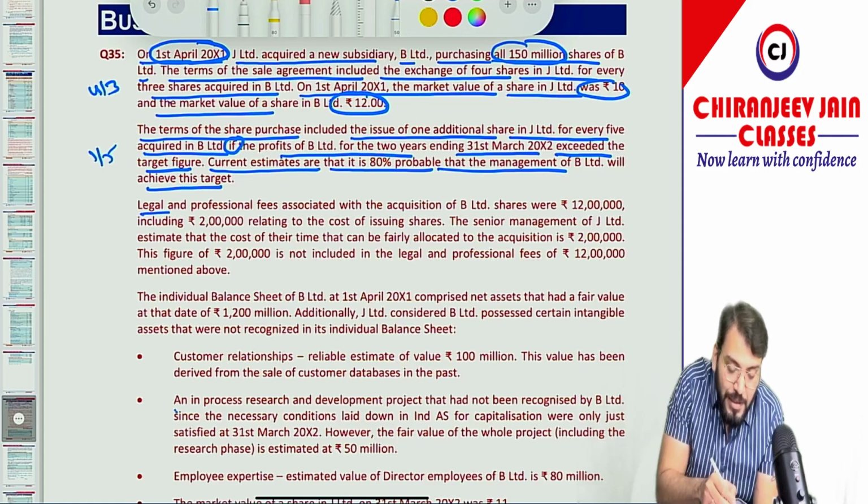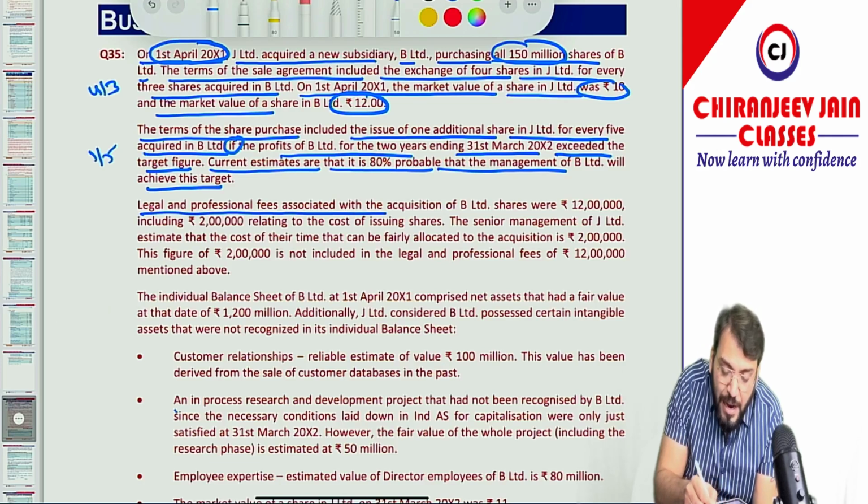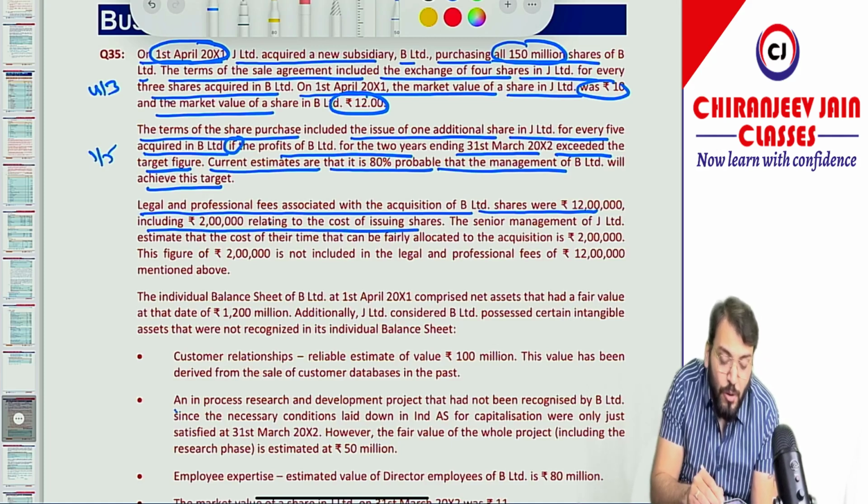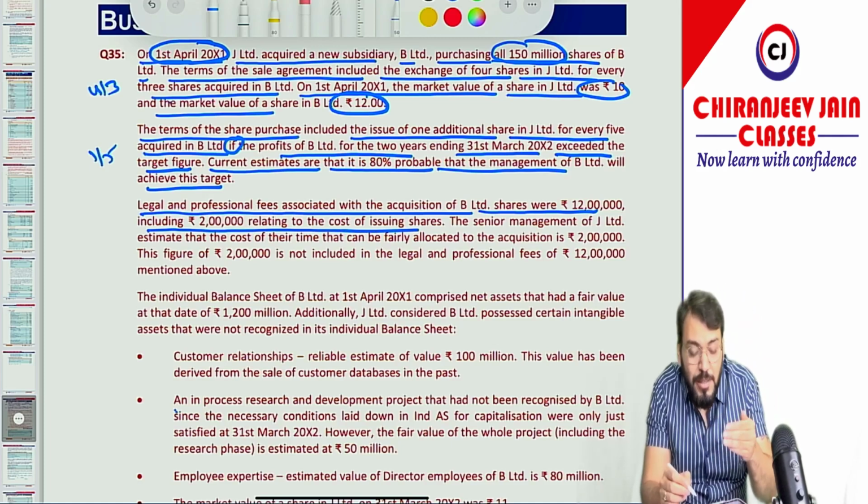Then third point, legal and professional fee associated with the acquisition of B Limited shares were 12 lakh, including 2 lakh relating to the cost of issuing shares. Means the total legal and professional fee were 12 lakh. Out of that 2 lakh is relating to the cost of issuing shares.